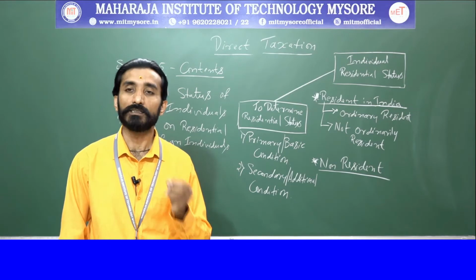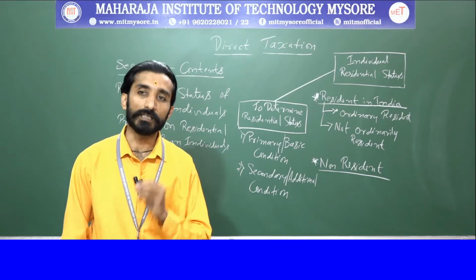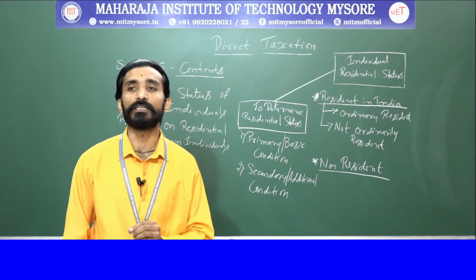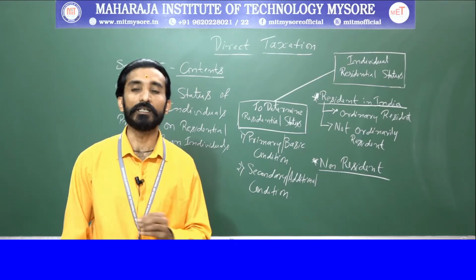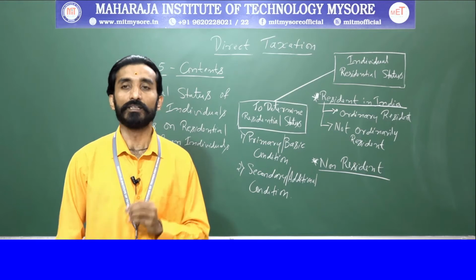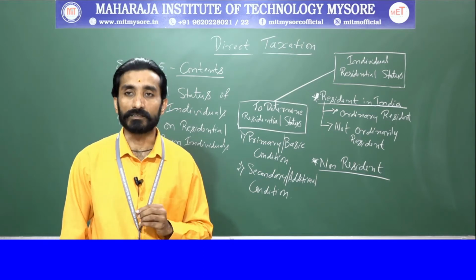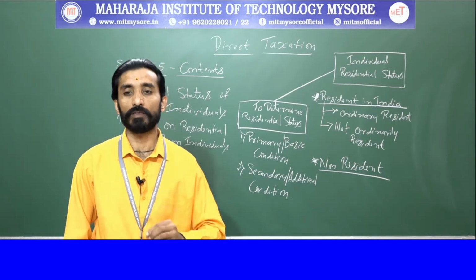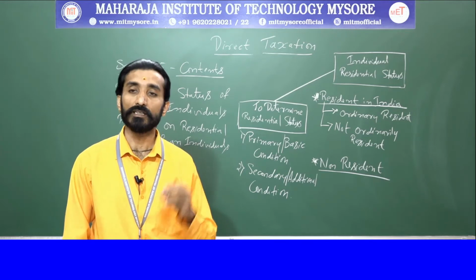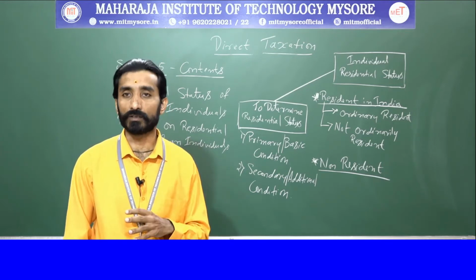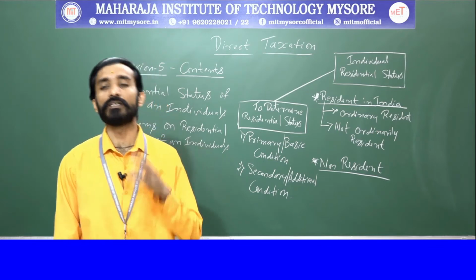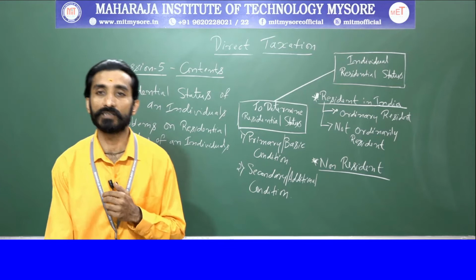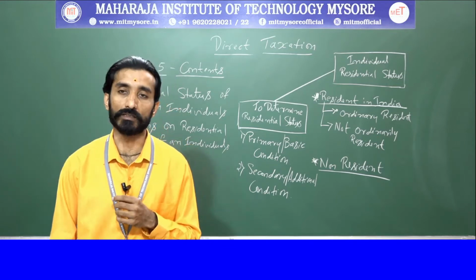That is one condition. Second condition, he has been in India for a period of 730 days or more during the 7 years immediately preceding the relevant previous year. So these are the additional conditions. While solving problems based on residential status, you need to remember these theoretical concepts and conditions. Based on this, we will determine the residential status of an individual, right?